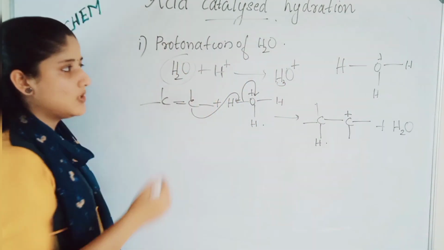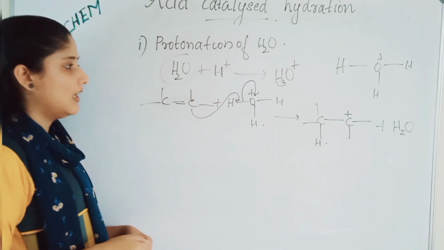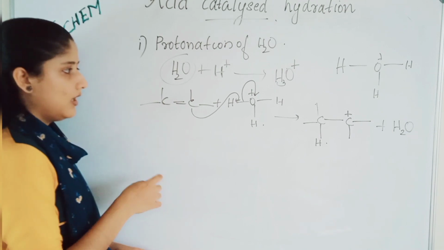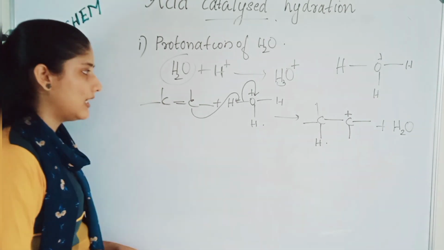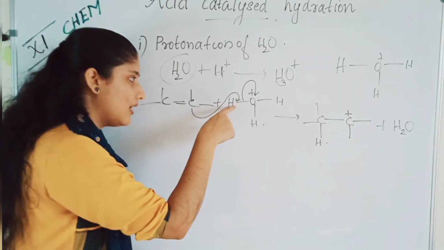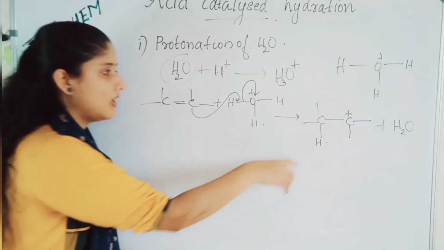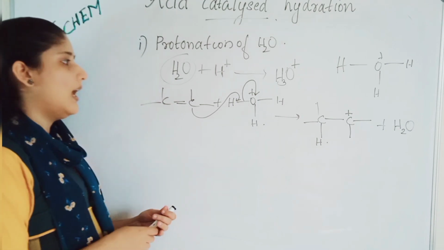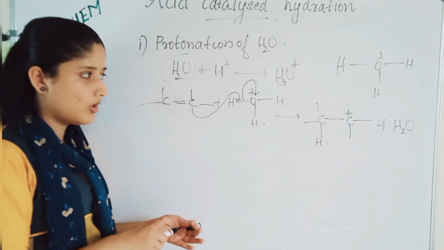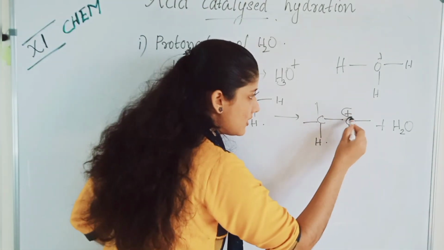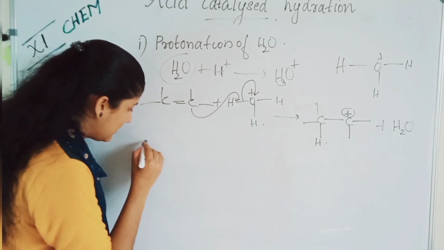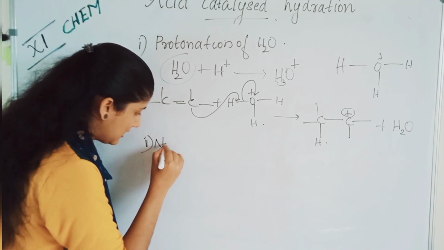H2O plus H plus will give you H3O plus. That H3O plus, the hydronium ion, will react with the alkene, the double bond. That is, this carbon will attack that and the hydrogen will be abstracted. Hence you will get a hydrogen here and then the other carbon will have a positive charge because the double bond is broken. Next is the nucleophilic attack. The second step is nucleophilic attack.